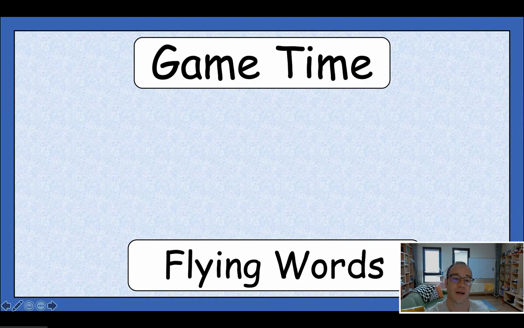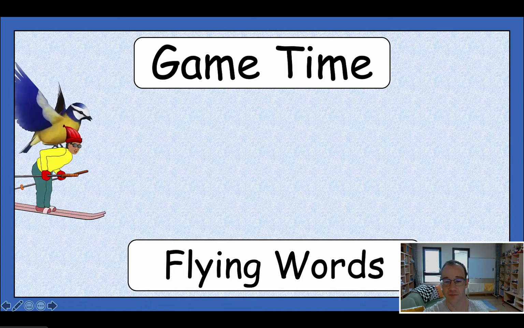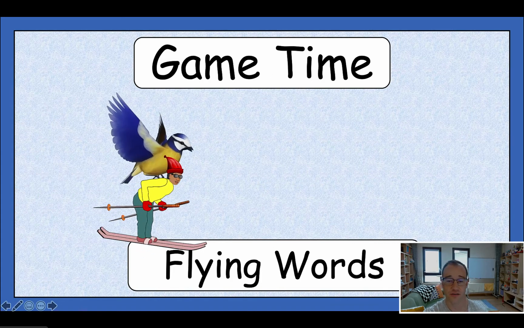So quick TPR game here, bring kids to the front and have them do the actions. The kids who are standing at the front need to say the word. First student to say the word gets points. So if you've seen my lessons before, I like to do TPR games. Next game is flying words. So pretty much, a flashcard flies across the screen and whoever says the word first gets a point. So again, it's more drilling, but it's fun. It's drilling that feels fun.